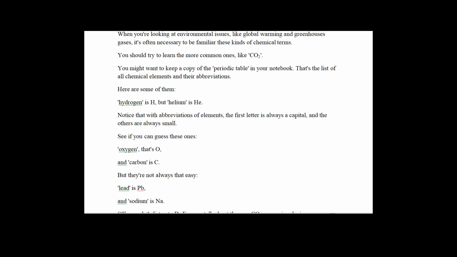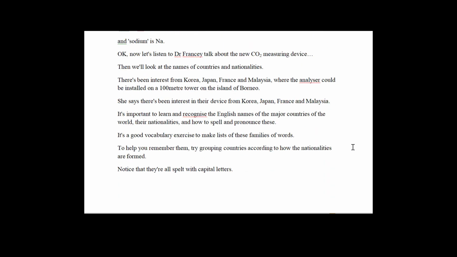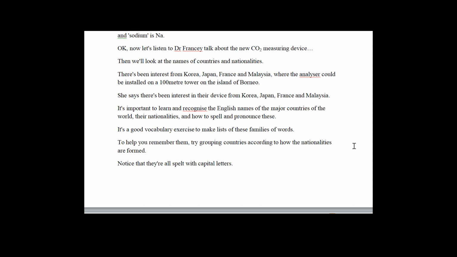Notice that with abbreviations of elements, the first letter is always a capital and the others are always small. See if you can guess these ones. Oxygen, that's O, and carbon is C. But they're not always that easy. Lead is Pb, and sodium is Na. Okay, now let's listen to Dr. Franci talk about the new CO2 measuring device. Then we'll look at the names of countries and nationalities.